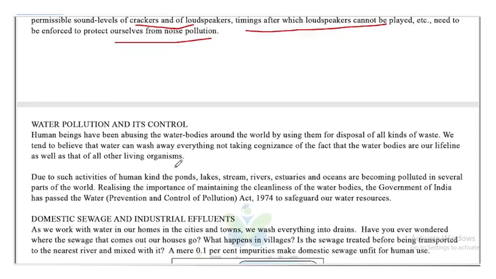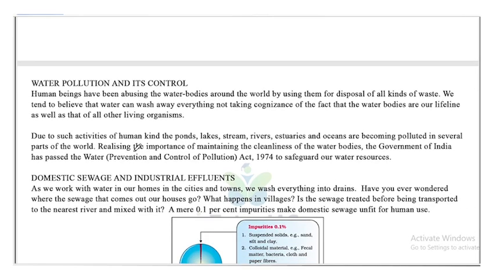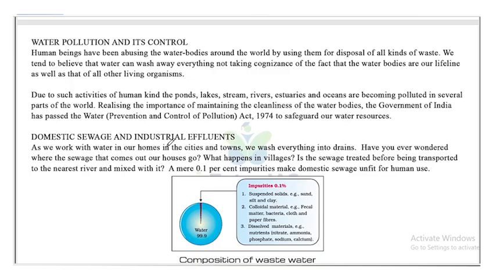Moving on, the air pollution is over. Now we are moving on to water pollution and its control. Human beings have been abusing the water bodies around the world by using them for disposal of all our waste materials. We tend to believe that water can wash away everything, not taking cognizance of the fact that water bodies are our lifeline as well as the lifeline for other organisms also. Due to such activities of humankind, the ponds, lakes, streams, rivers, estuaries and oceans are becoming polluted in several parts